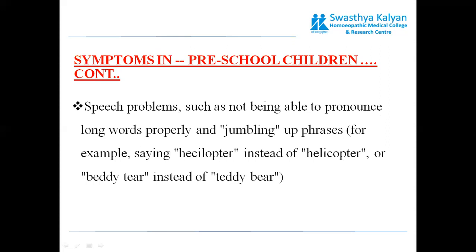The third symptom is speech problems, difficulty in saying words, such as not being able to pronounce long words properly, mispronunciations, and jumbling up the phrases. For example, saying "hellicopter" instead of "helicopter" means not being able to pronounce the long words properly.